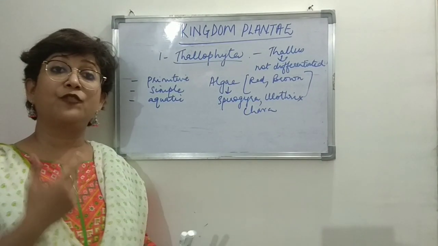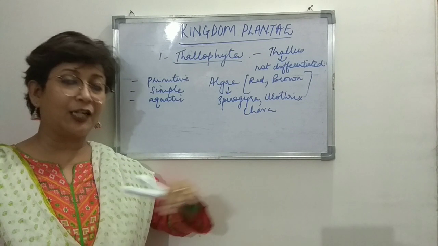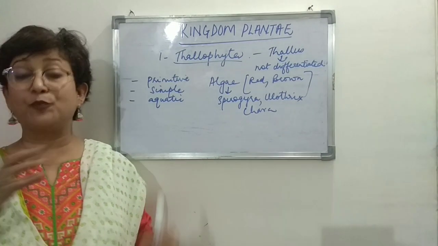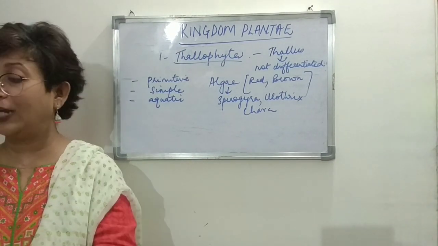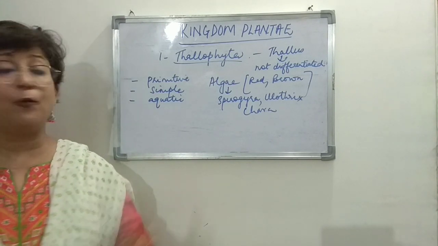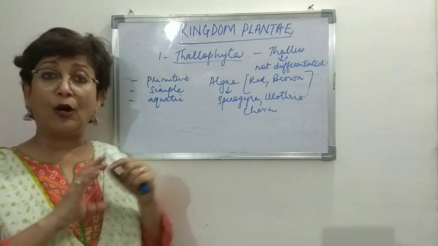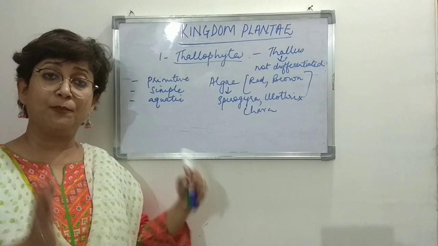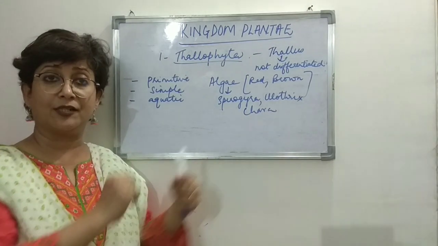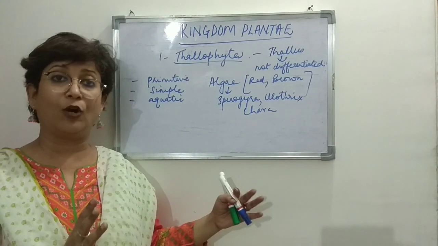Now, in the previous class, we also talked about algal bloom, the green carpeted layer that you find on the surface of water. That is algae, which belongs to Thallophyta. So all algae belong to Thallophyta, and there are different types of algae. The plant body here may be unicellular, or may be found in colonies. Colonies means many unicellular forms found together in a group.